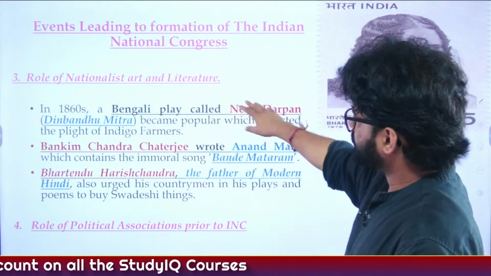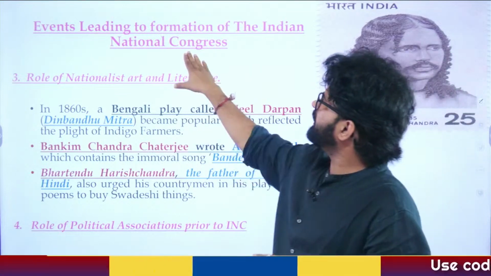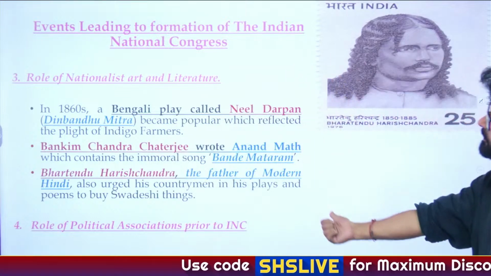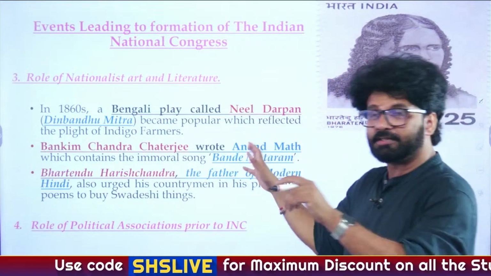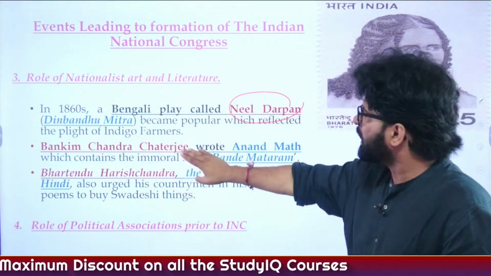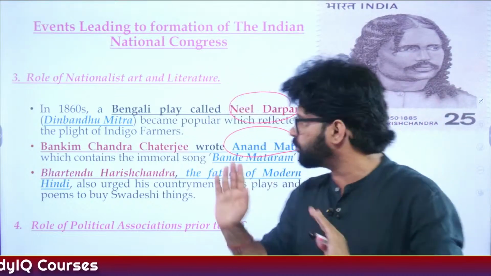Okay, so let's focus. Nationalist art. Again here, what is the purpose? Events leading to the formation of INC are more important from the mains perspective. What is there from the prelims perspective, since this is a prelims crash course? These names. Neel Darpan, you know how important it is, written by Deen Bandhu Mitra. Bankim Chandra Chatterjee wrote Anand Math. Already a lot of PYQs have been asked on it, so you cannot forget these things.